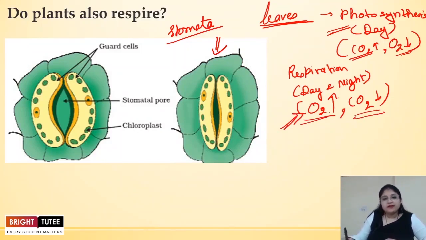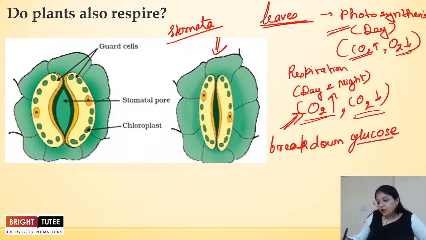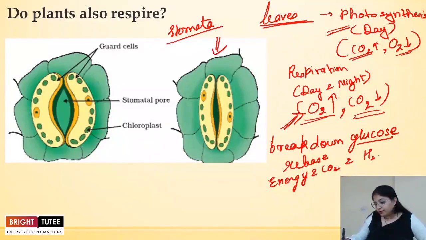This oxygen that is taken in is used to break down glucose that is made from the starch made by the leaves, and to release energy, CO2 and water.